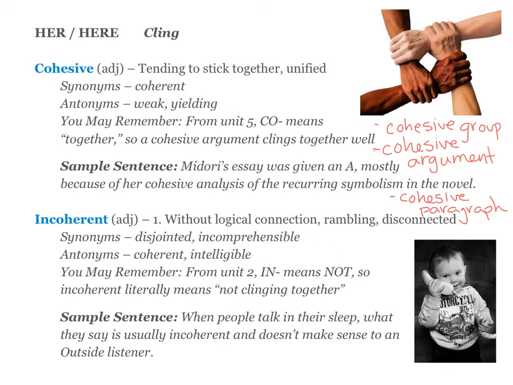Your next root is here, which means to cling. And your first word is cohesive. It's an adjective, and it means tending to stick together or unified. There are a couple different ways that this word tends to be used. So the first one, and that goes along with the drawing over here, is a cohesive group. So if you have a cohesive group of friends, everyone gets along really well and sticks together. If you have a cohesive argument, all of your different premises kind of build on each other and stick together and get you to what you're trying to prove. So it all makes sense together.